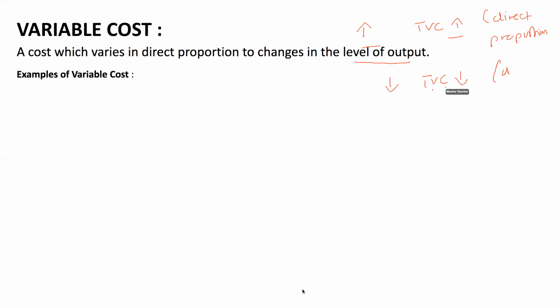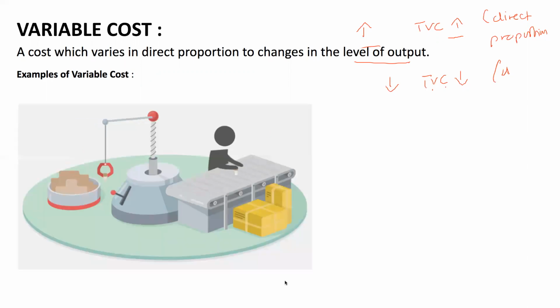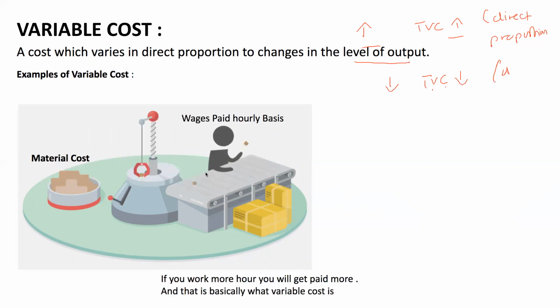My examples of variable cost would include, you can see a worker that is working, and this is the material that he is using. So it could include the material costs. The more outputs you produce, the more material you use. The more material you use, the total variable cost will increase.